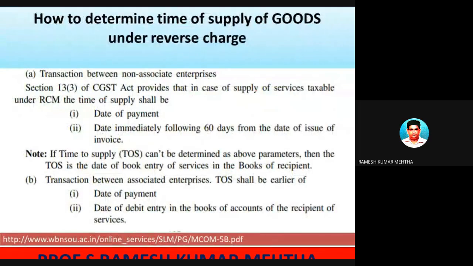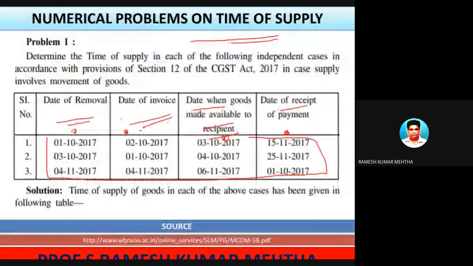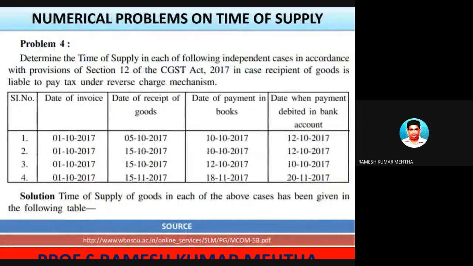In case of services, it is 60 days, but in case of goods we have to take only 30 days. So small correction, please take note of it.